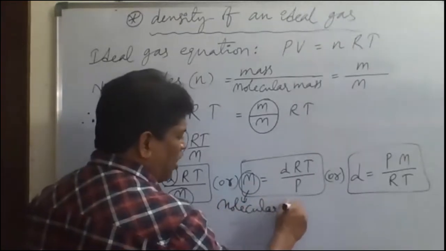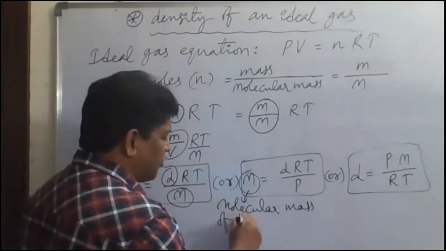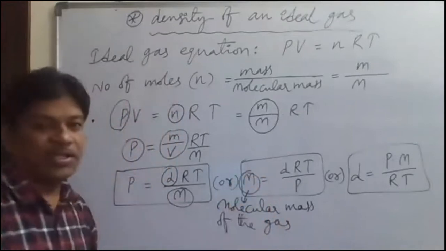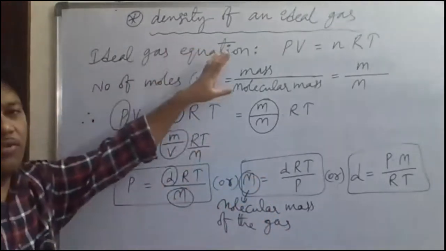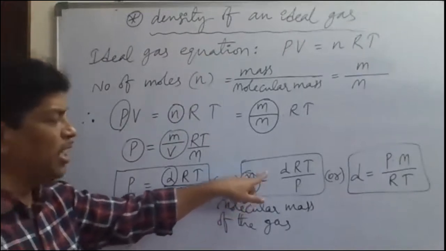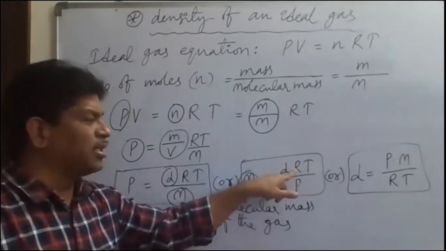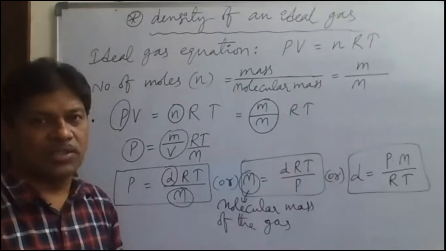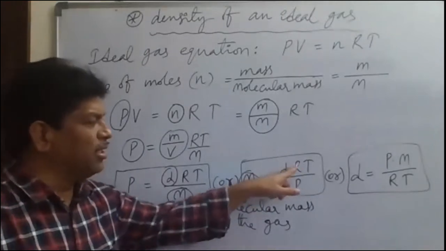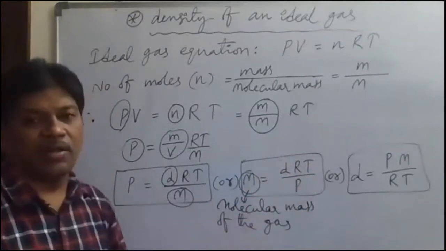Molecular mass of the gas. Whatever the gas taken, its molecular mass we can calculate from the ideal gas equation. The molecular mass of the gas can be calculated if you know the density of gas, temperature and pressure. R is constant here. R is the universal gas constant, for all gases it has the same value. So if you know density, temperature and pressure, the molecular mass of the gas we can calculate.